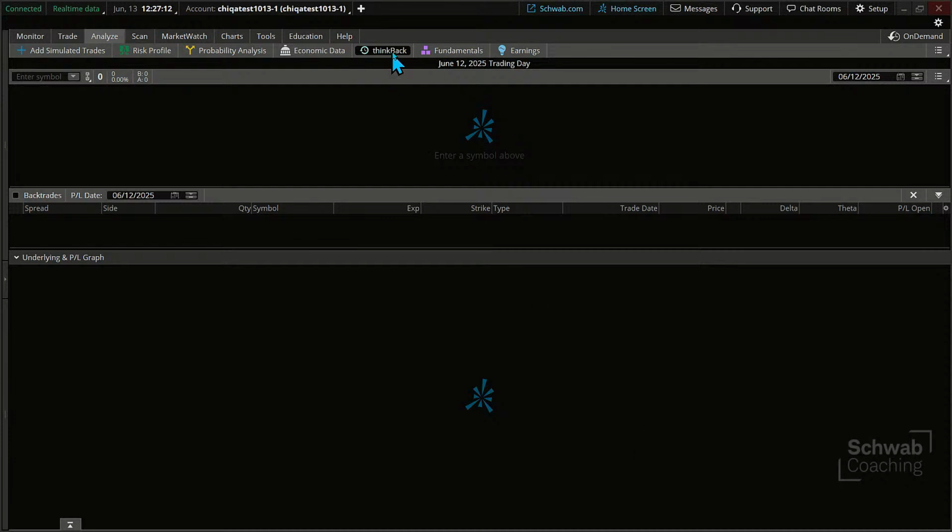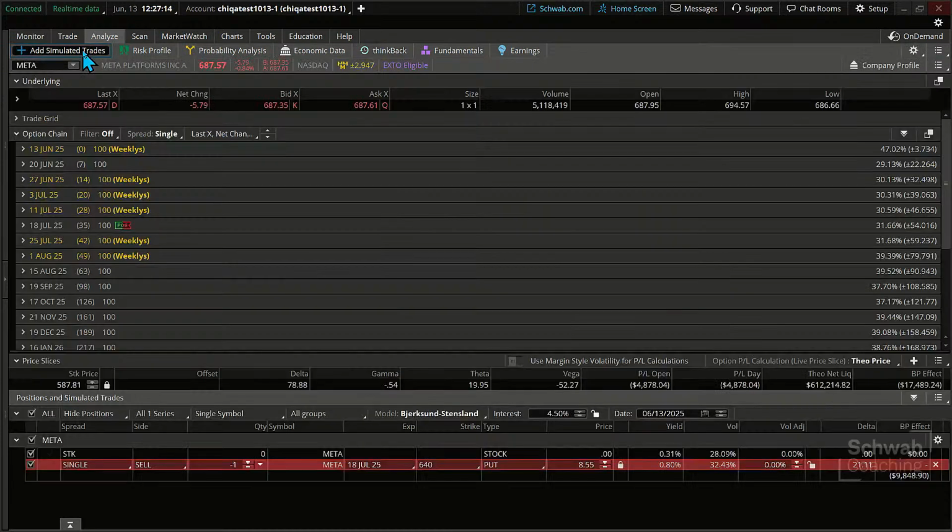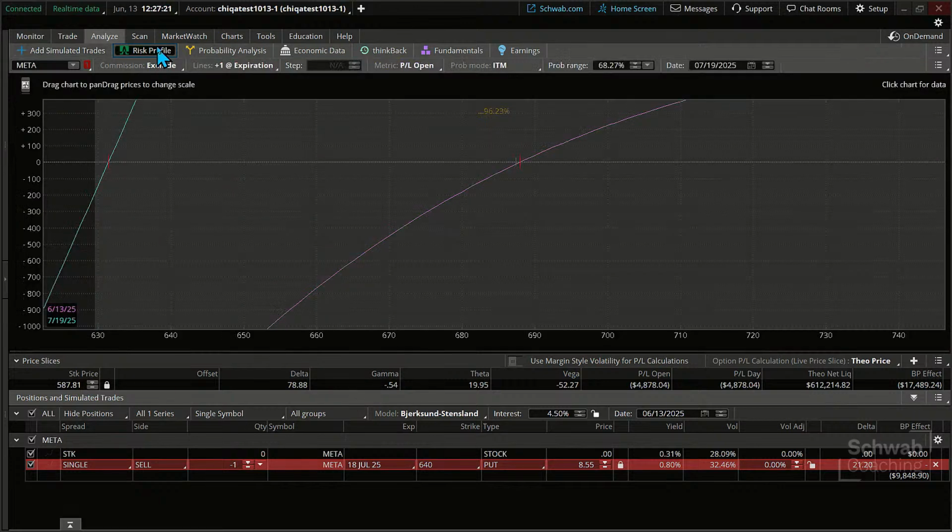Here is that trade. And I'm going to move over into the risk profile because I'm going to hide all positions. And here's the position. Now, can you see it? It's going to be really tricky. We did make some adjustments to this chart. So you want to go back and just go to your float Y scale right there.